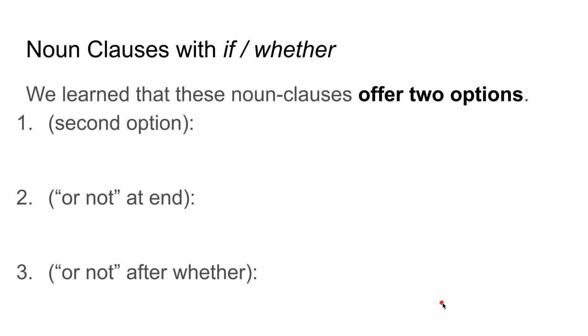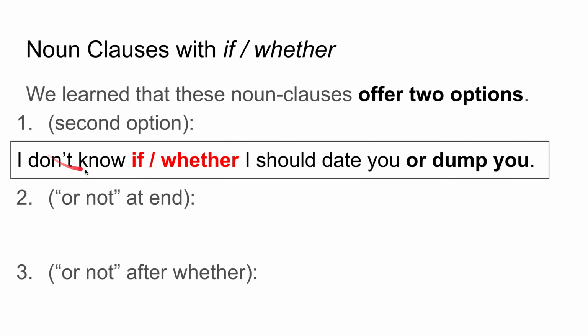Let's move on. We learned that these noun clauses offer two options. They offer a second option. For example, I don't know if/whether I should date you or dump you. Here's date or dump, so two options. The second option here is dump. Or not can also come at the end.